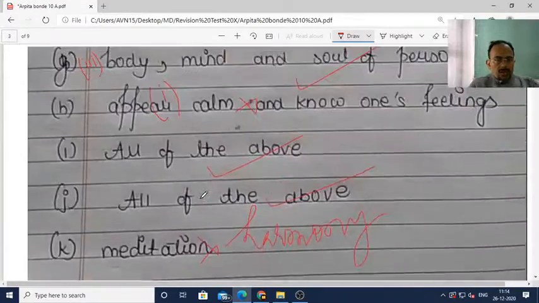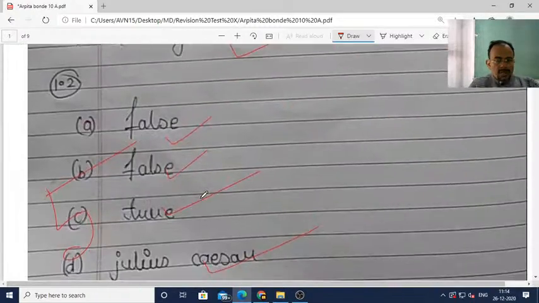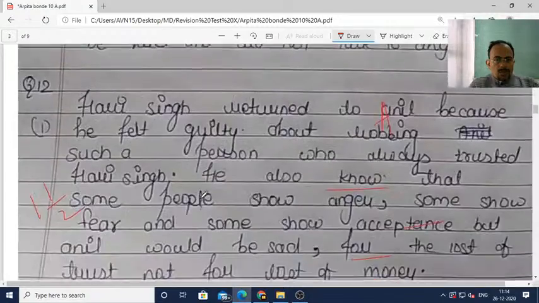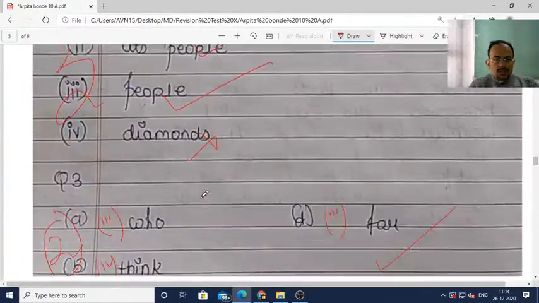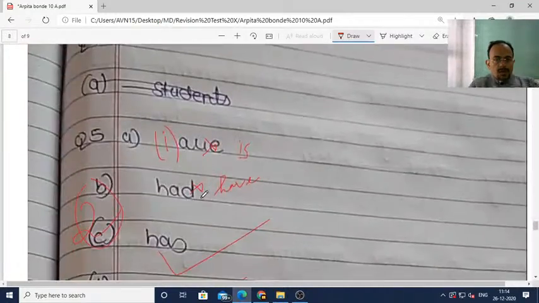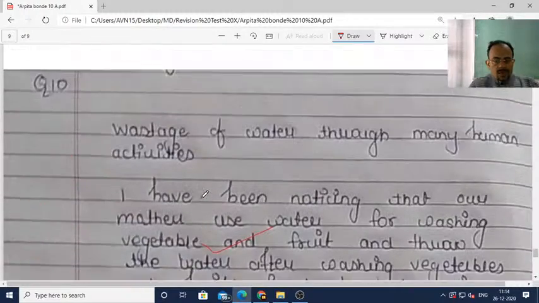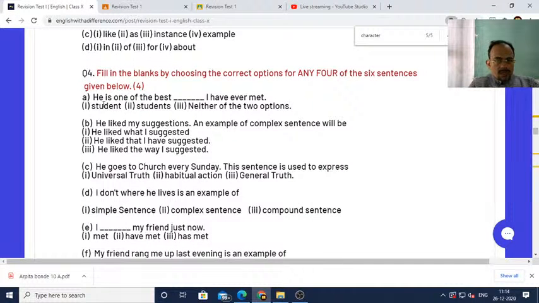So as you can see here, it's not written, I think. It's not answered this question. The student hasn't answered this question, it seems. No, this question was not answered by the students. Anyway, let me tell you, he is one of the best students.